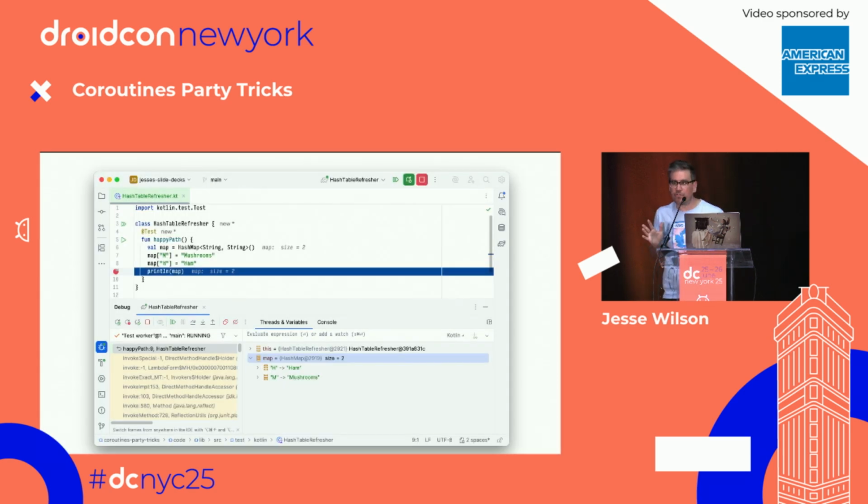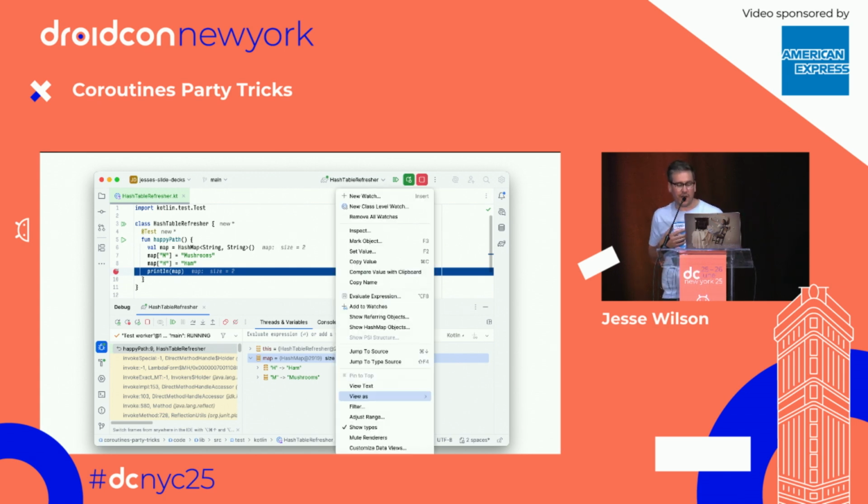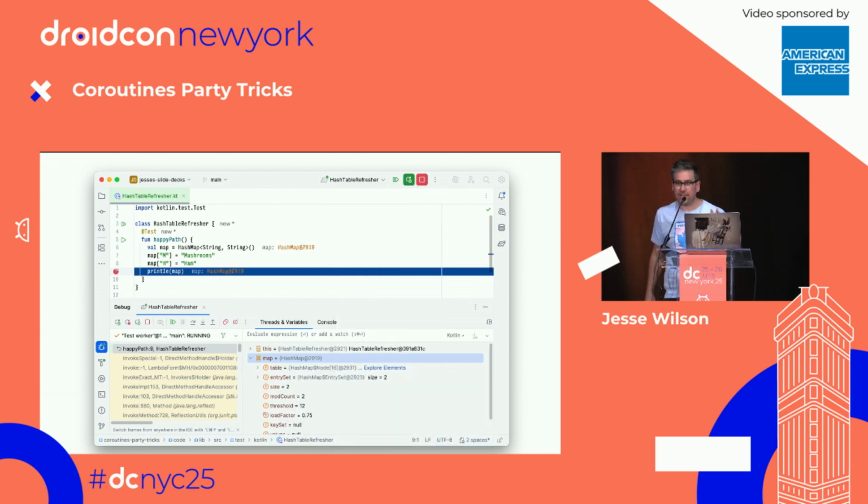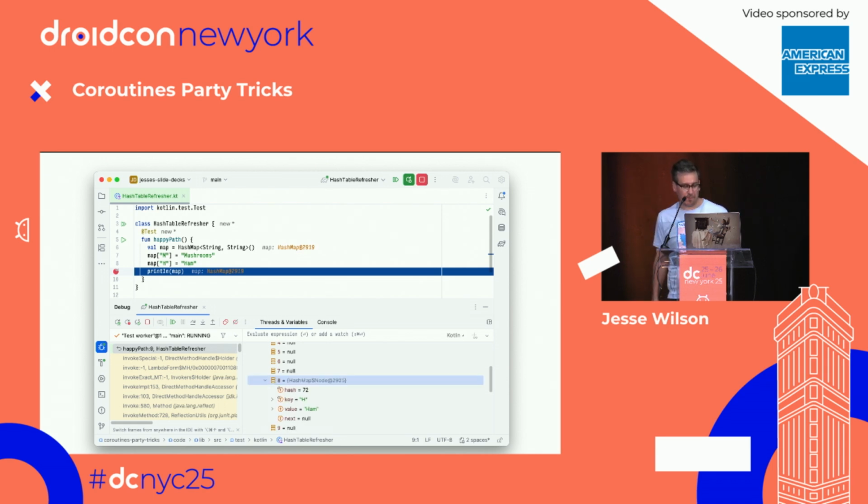Just to hammer this home, I want to open this up in my IDE. I've created a hash map with 2 elements in it, and I just want to look at it. If you right-click on a map in IntelliJ or Android Studio, and you view it as an object, you can actually see the Kotlin hash map implementation details. I can take that table and look at it, and it's full of nulls, right? There's a whole bunch of slots ready for new values to be inserted. Then I scroll down, and at slot 8, there's my ham, and at slot 13, there's my mushroom.